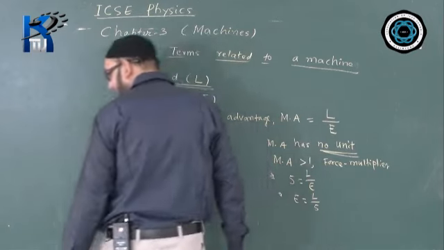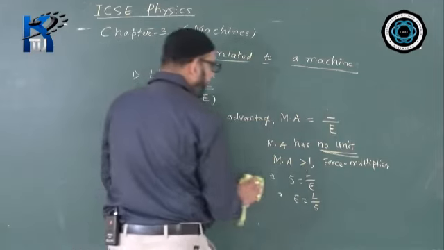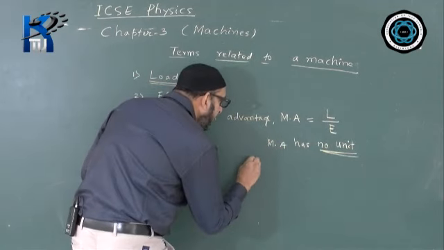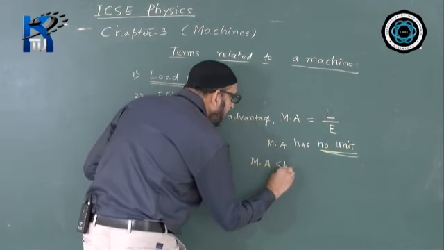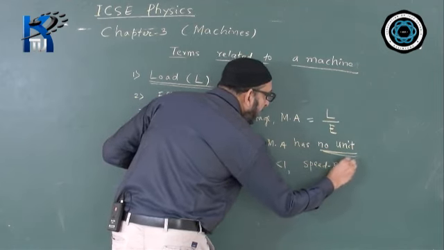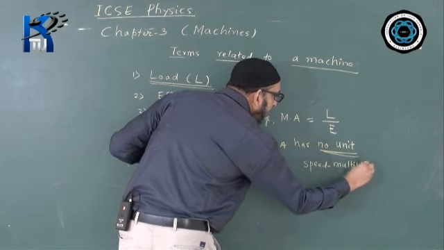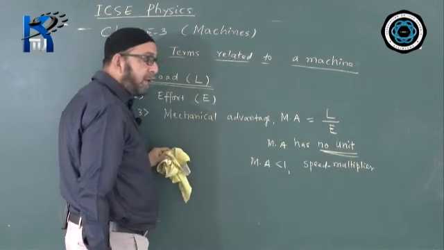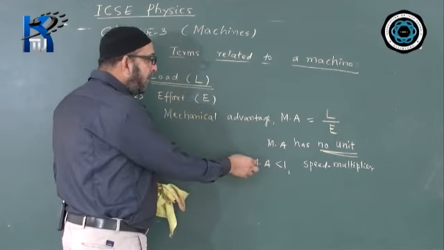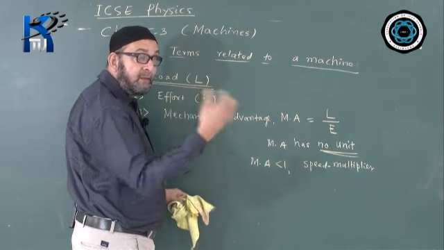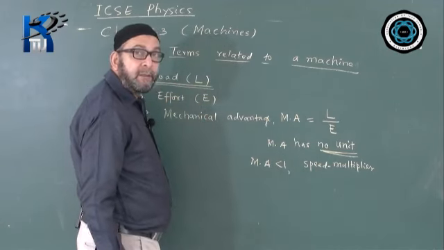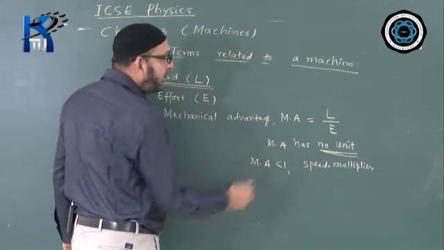Now when MA, that means mechanical advantage, is less than 1, such a machine is called speed multiplier, because in this case effort will be more than the value of the load. You have to give more effort than the value of the load, but you will be gaining in the speed. Such a machine can be used to gain in the speed.